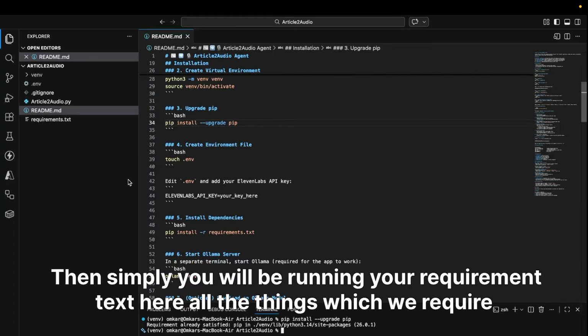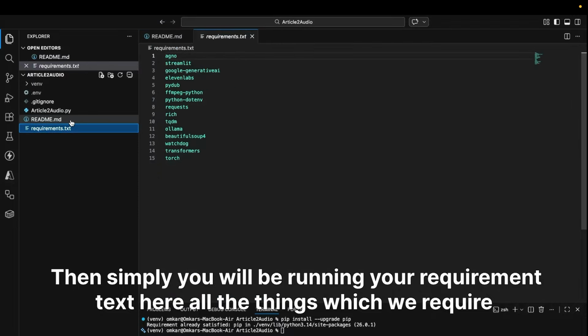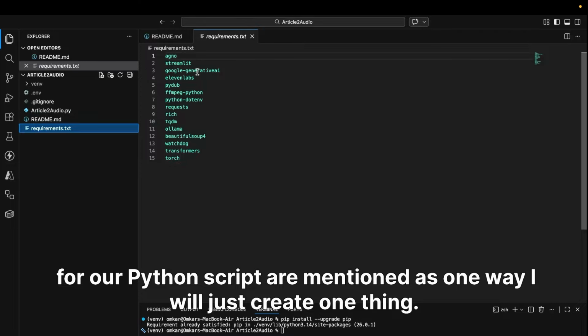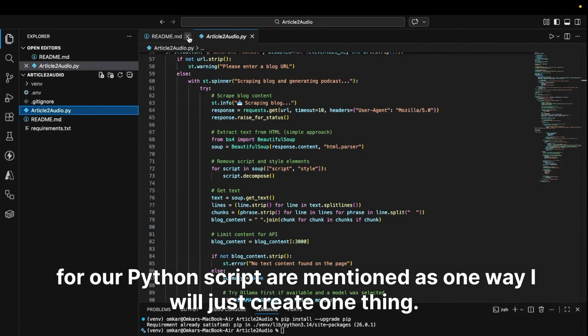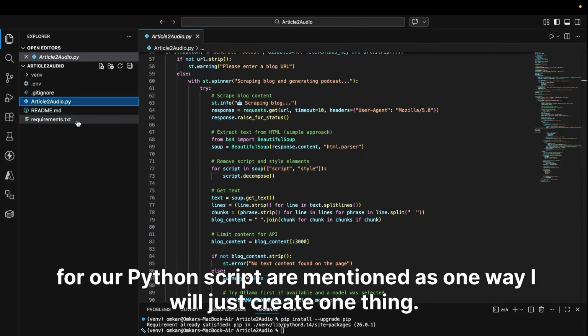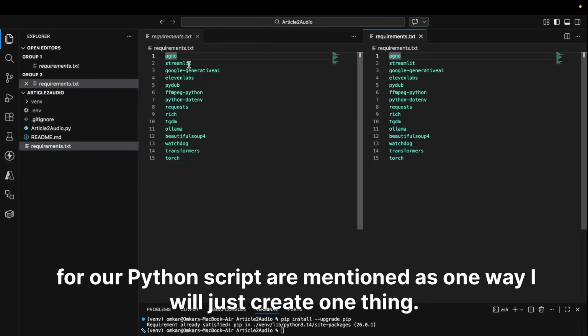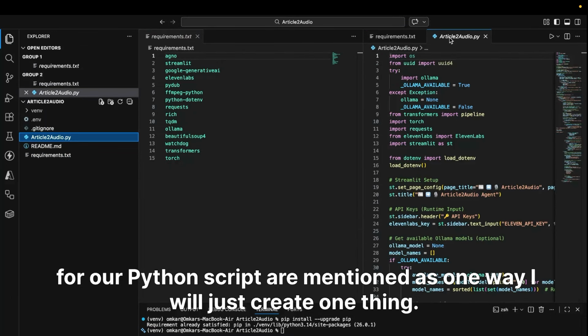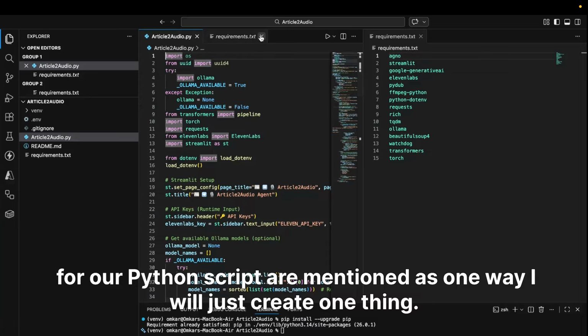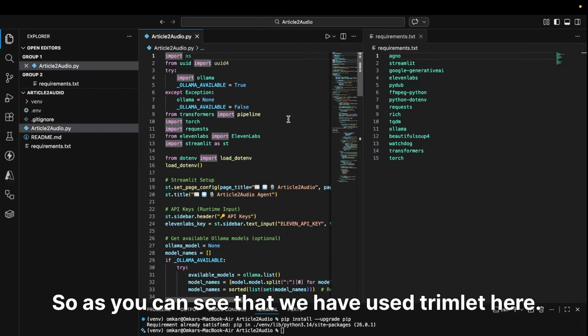Then simply you will be running your requirements text. Here all the things which we require for our Python script are mentioned. One minute, I will just create one pen. Okay, here we go. As you can see, we have used Streamlit here.